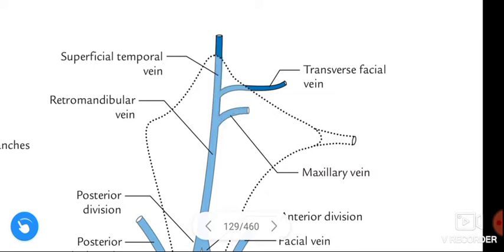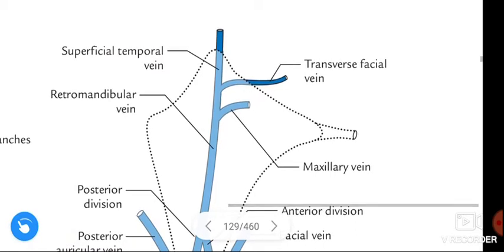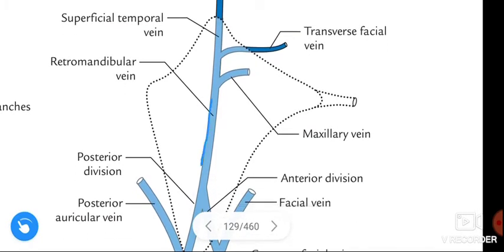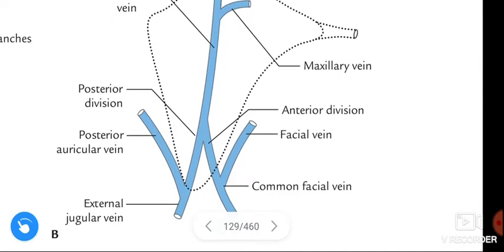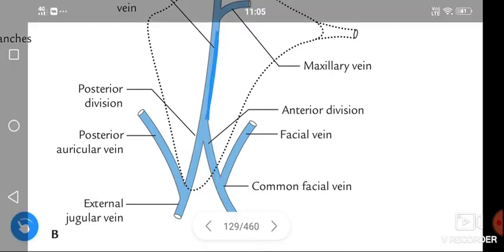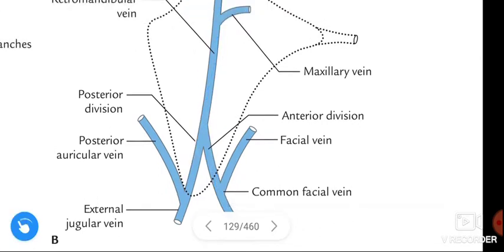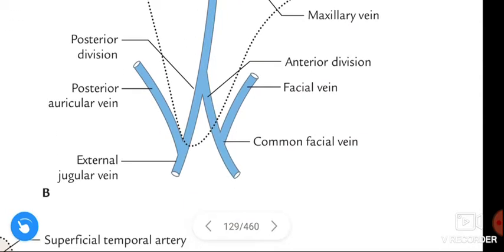This retromandibular vein is divided into anterior and posterior division. See, this is the retromandibular vein, and it is divided into anterior and posterior division. The anterior division unites with the facial vein to form the common facial vein.